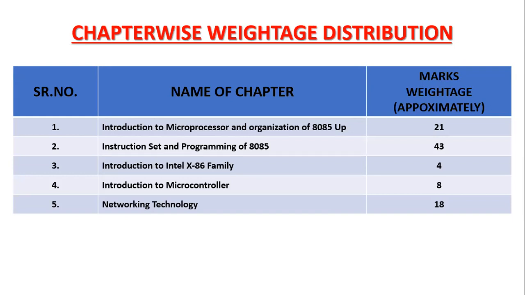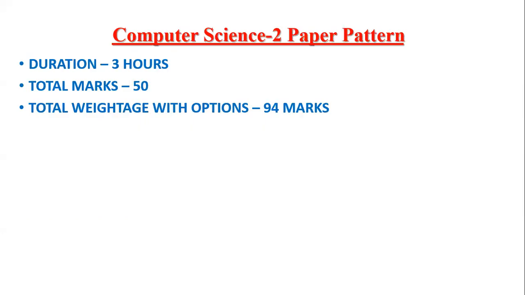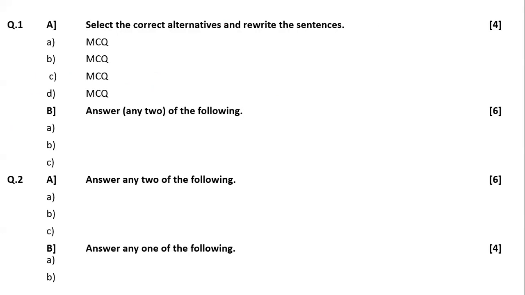See, so many students are asking, ma'am, all 74 instructions we have to learn. See, yes, for programming it is required, but for theory, if you want to avoid it, these 2 chapters can be a replacement. I'm not saying it is every time with the option of chapter 2. It is not necessary, that pattern and the question position is not always fixed. So as you know, paper is of 3 hours and total marks of 50. Total weight, as I already said, it is of 94 marks.